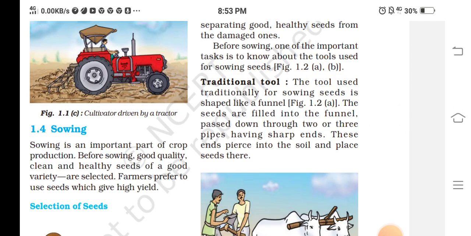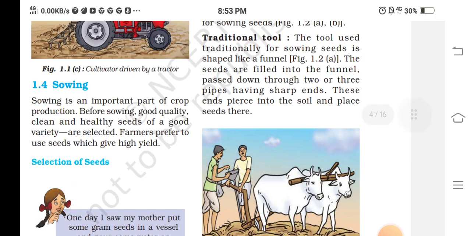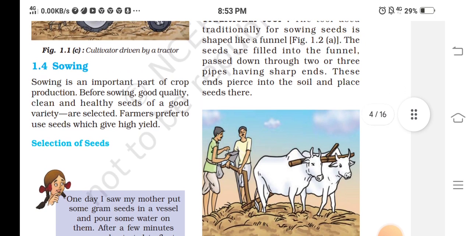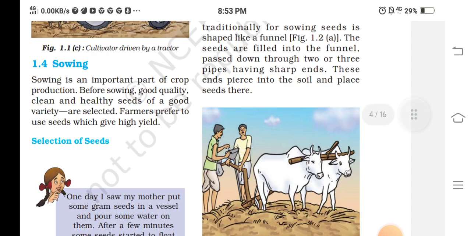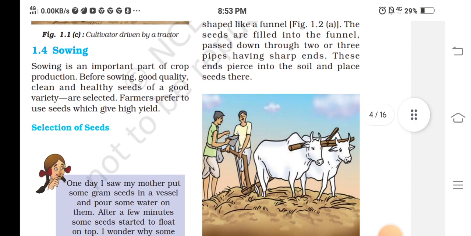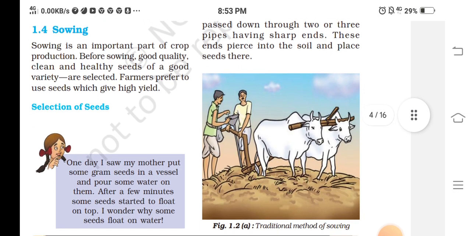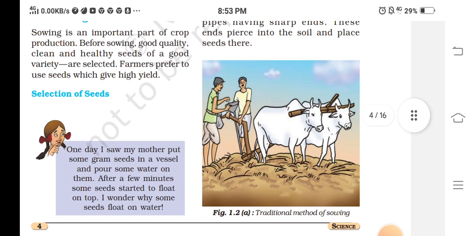Before sowing, one of the important tasks is to know about the tools used for sowing seeds. Traditional sowing. The tool used traditionally for sowing seeds is shaped like a funnel. The seeds are filled into the funnel and passed down through two or three pipes having a sharp end. These pipe ends enter the soil and place the seeds there.